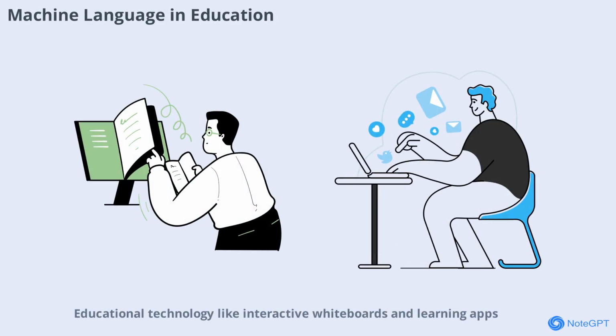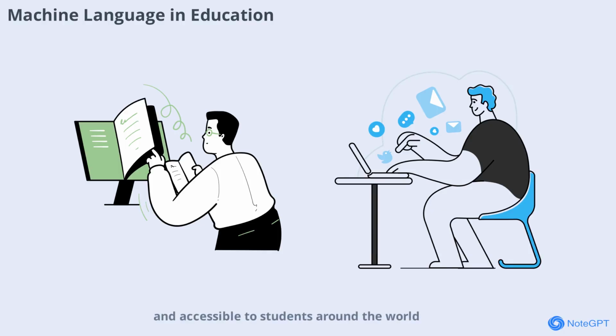Educational technology like interactive whiteboards and learning apps uses machine language to deliver engaging and personalized experiences. Machine instructions control everything from touch input to multimedia playback, making learning more interactive and effective. By optimizing machine code, developers can create educational tools that are fast, reliable, and accessible to students around the world.